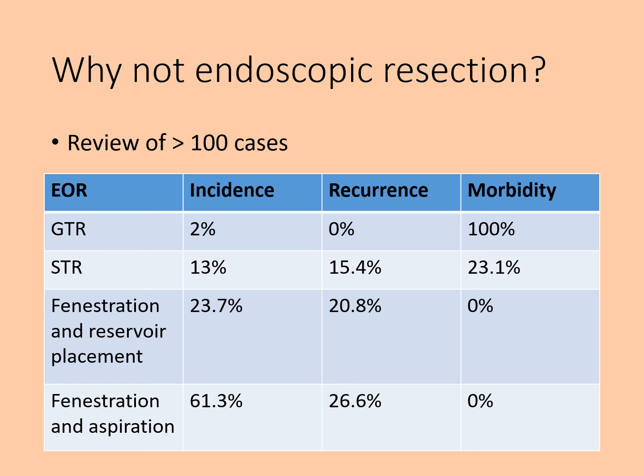Then why not use the endoscope to resect the tumor instead of just aspirating and placing a catheter reservoir? So I reviewed the literature of over 100 cases, and gross total resection was attempted in a few cases and subtotal resection in many cases. However, it was associated with very high morbidity, and in spite of subtotal resection there was a good amount of recurrence. However, where only fenestration and reservoir placement or only aspiration was done, there was no morbidity, though there was recurrence, and when the reservoir was placed, the recurrence was a little less compared to without a reservoir.